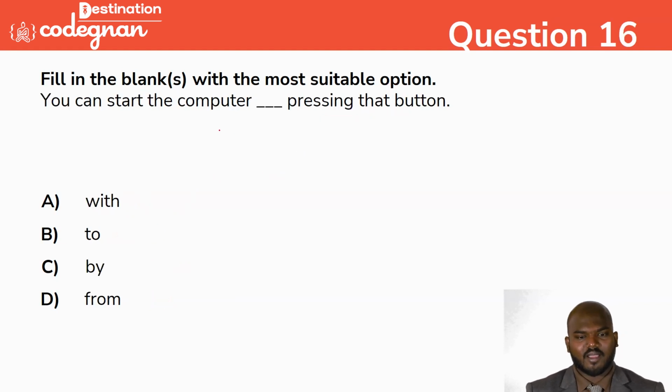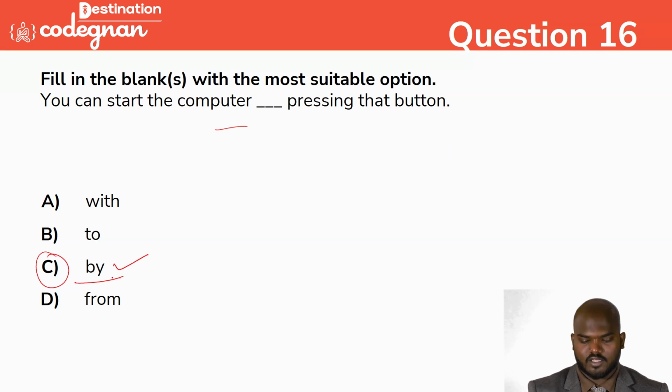So you can start the computer dash pressing that button. How will you say that? You can start the computer by pressing the button. Option C is the very correct answer. We can go for it. So you can start the computer by pressing that button. That's a very correct answer. We can mark this one.